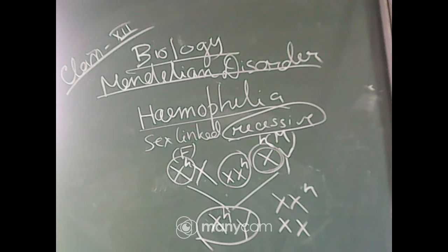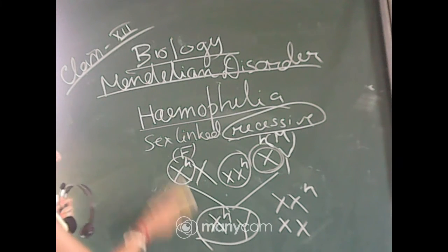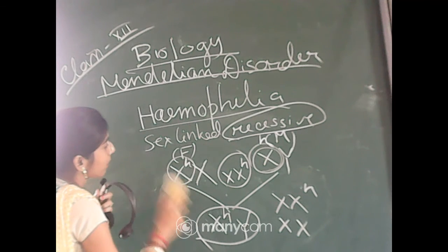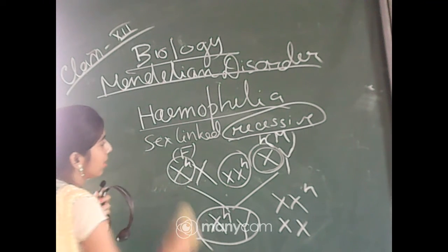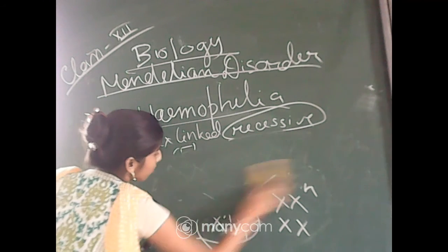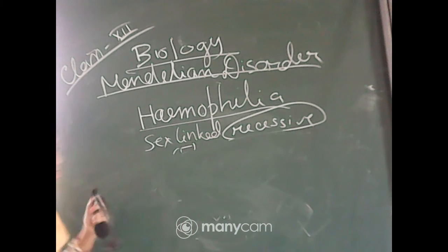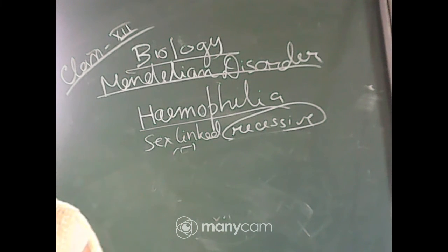The condition is unviable in later stages. So this condition is unviable. That's why the condition of an affected female is very rare. The males will generally be affected.